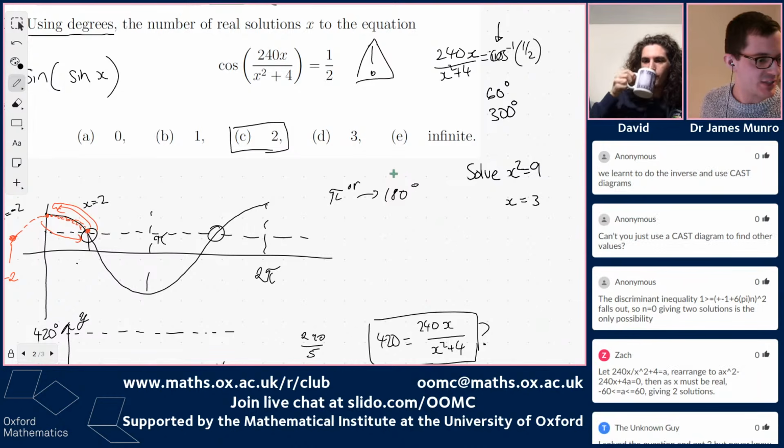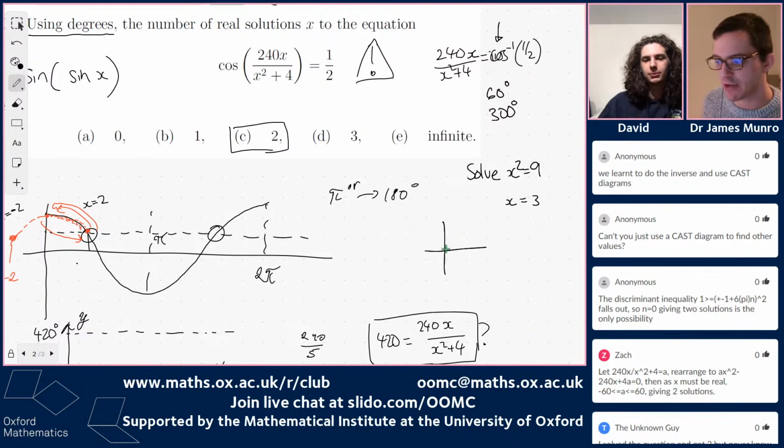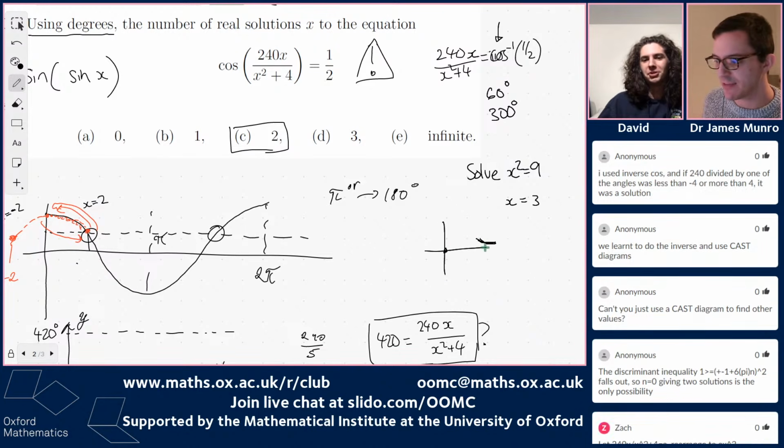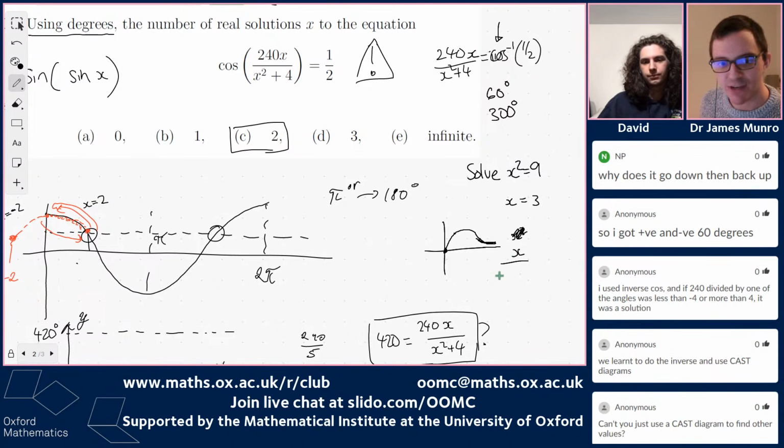Good. How do we draw x over x squared plus 4? Bit of experience. We thought about small and large values, and then we joined the dots with only a couple of dots. We thought about what was going on at 0, what was going on for very large x. We've got one dot and one bit of curve over here for large x. So I've got to join that up by saying it's positive and it starts at 0. It's got to go up, and then eventually it's got to come down again because it's very small when x is large.